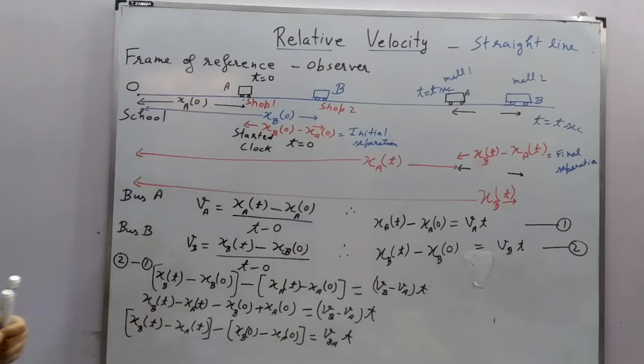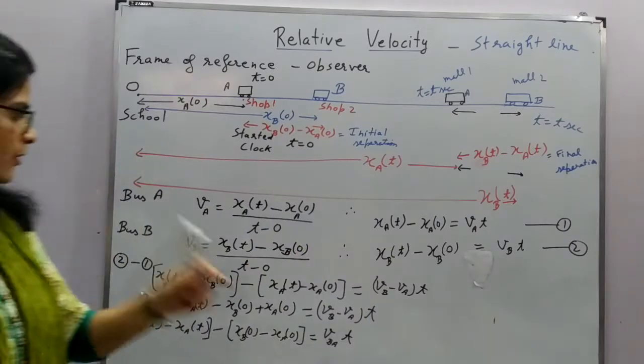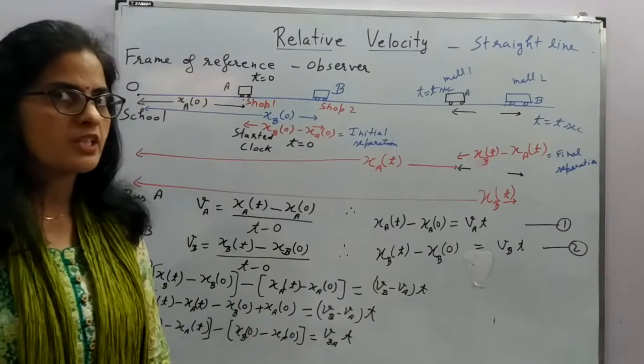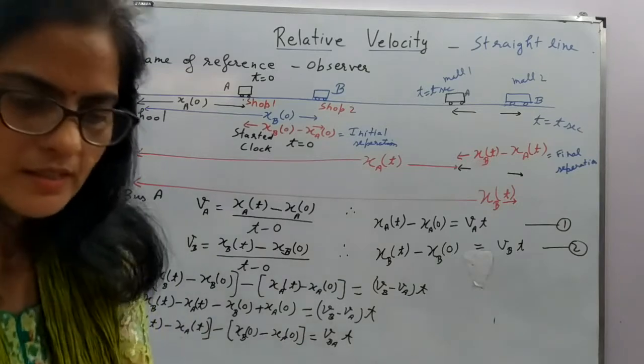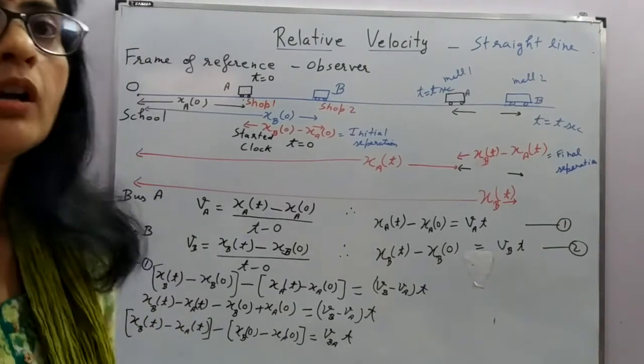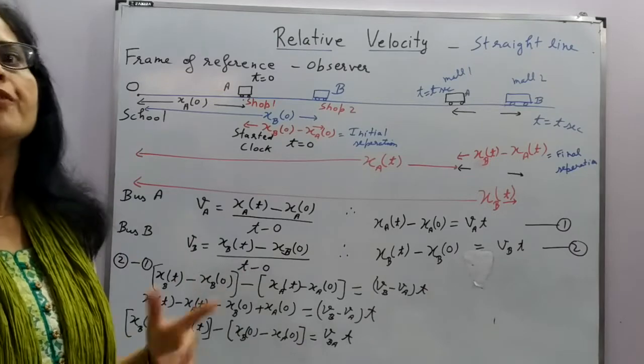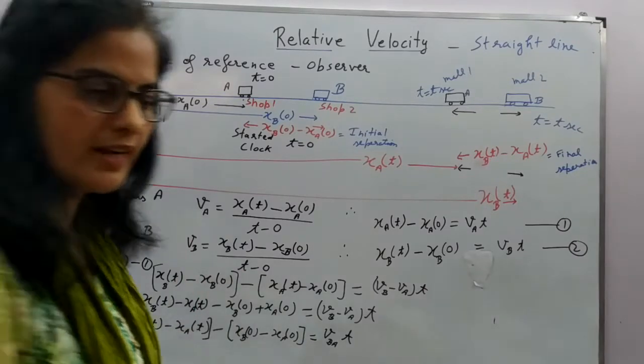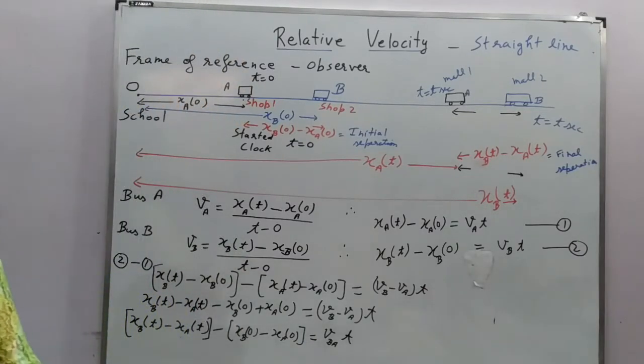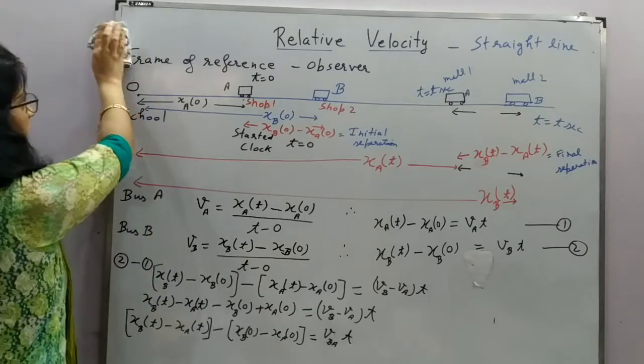So final separation minus initial separation is equal to velocity of B relative to velocity of A into time. This VBA is called relative velocity of B with respect to A, because A and B are in relative motion with respect to each other. I hope you understood. We will take the next step after rubbing the board.